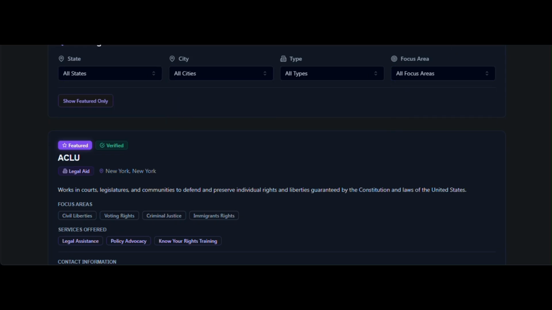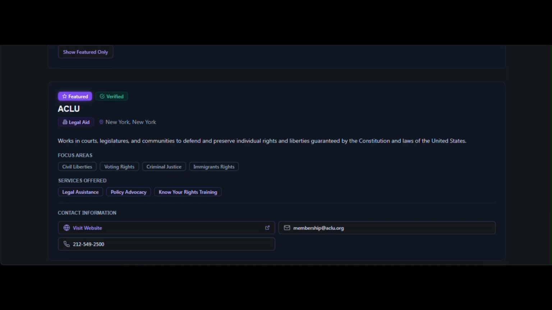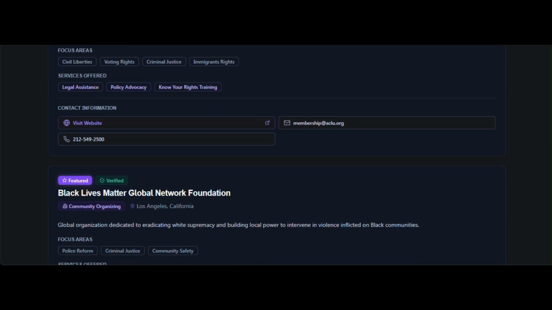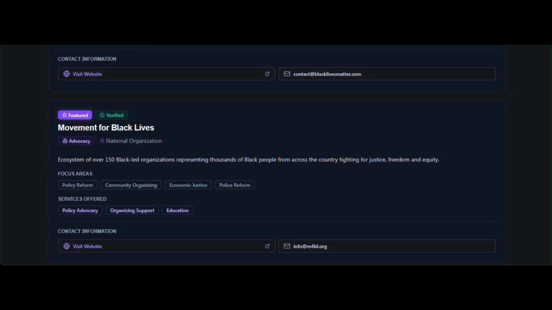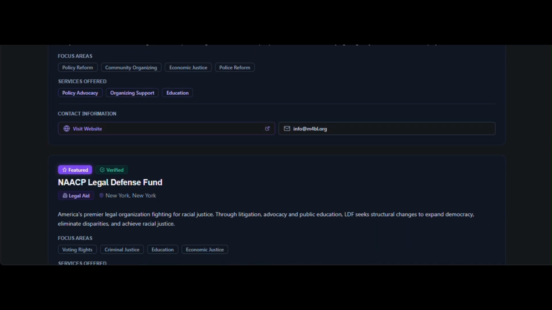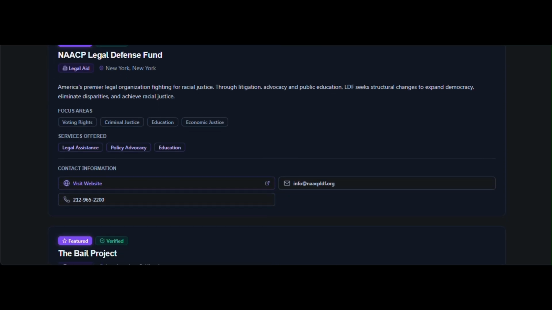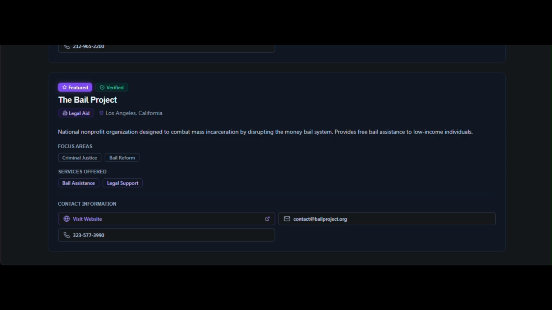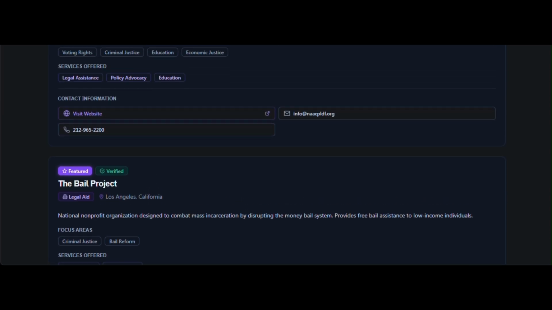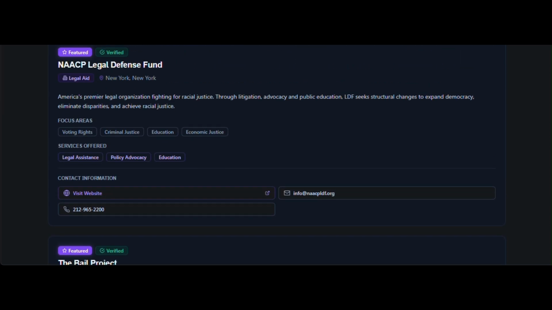State and focus area filters show counts, helping users discover the depth of organizing infrastructure available. This directory solves the isolation problem. Many activists don't know about resources in their own cities. By mapping the movement ecosystem, we strengthen connections and enable strategic coalition building. Now, let's review our privacy policy.